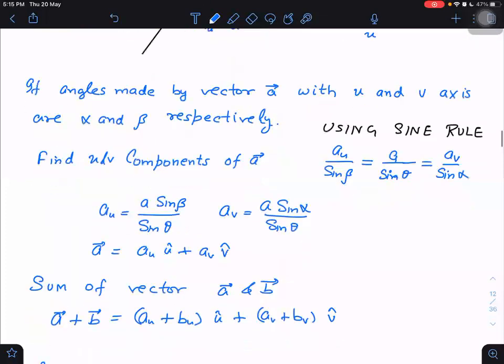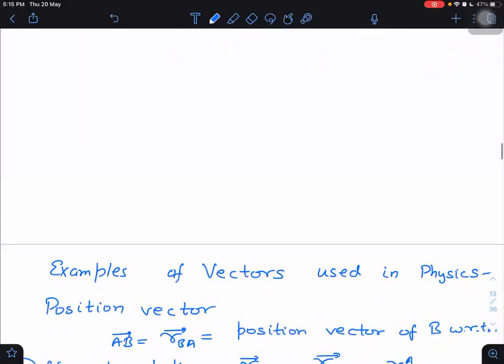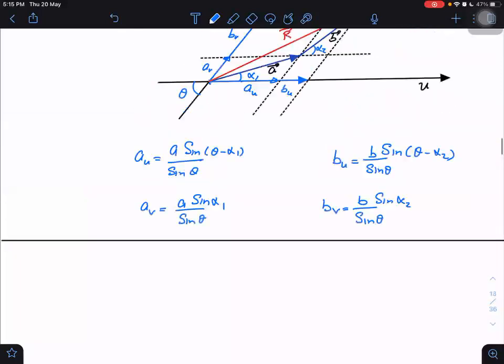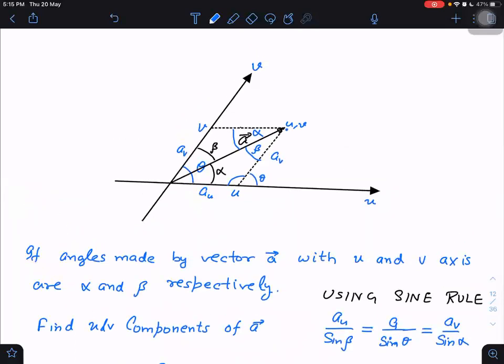Something complicated is going on here. Let us leave it for the time being. Let us take this. Okay, just at least briefly I will introduce. I think no need to go into that much detail. We never take such vectors. But just once if I tell you, then there will not be a problem. This is U axis and this is V axis. In place of X and Y axis, I have taken U and V axis.